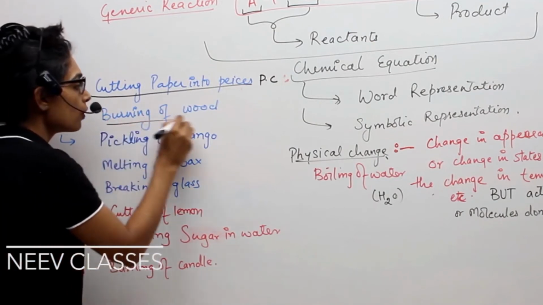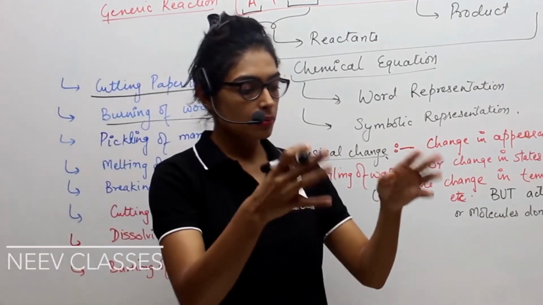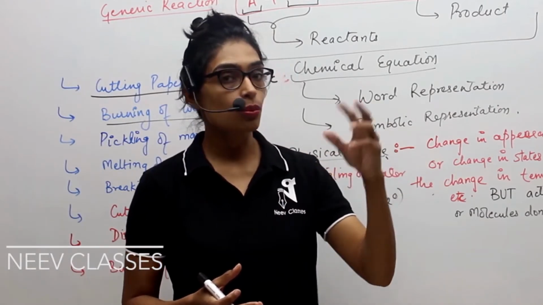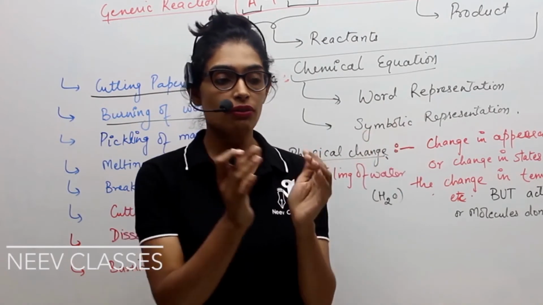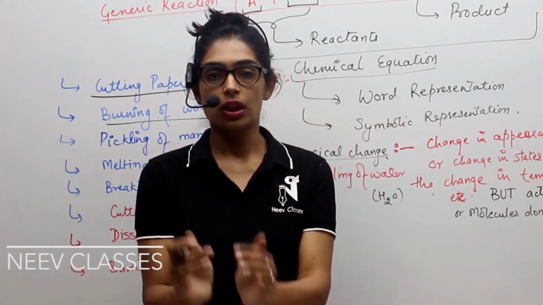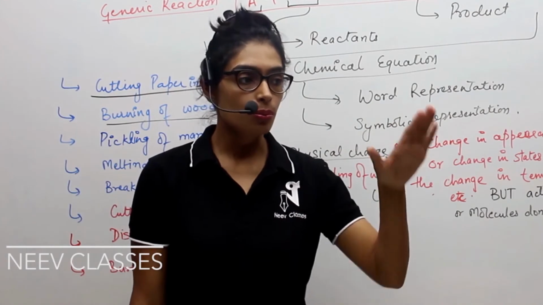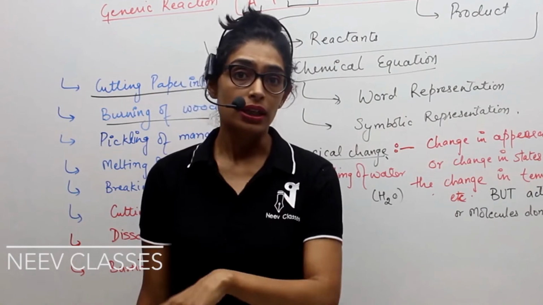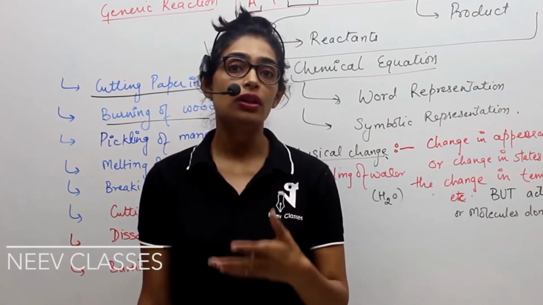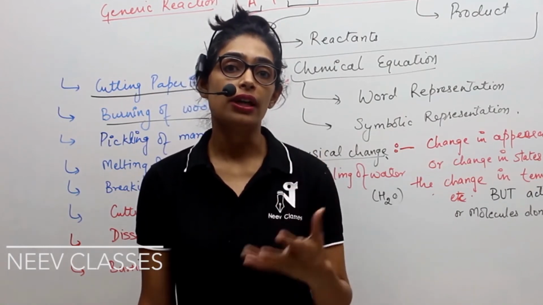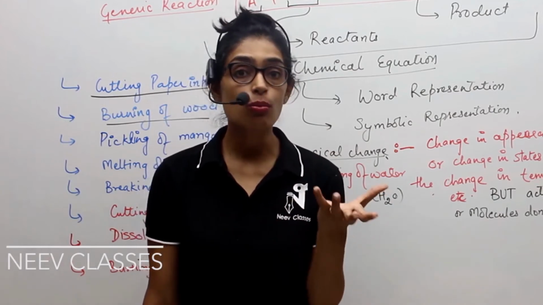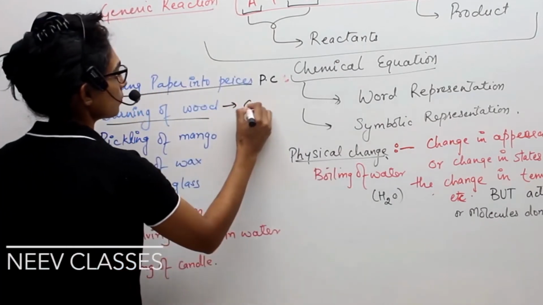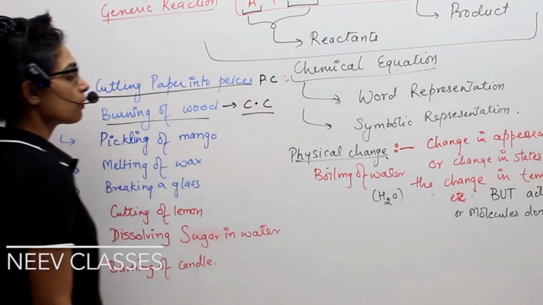Okay, burning of wood. Wood is burnt, and after burning we are left with some ashes, and a lot of smoke has gone out. So basically, you're left with ashes, smoke, and some water vapors are also released. So wood has now converted into ashes, carbon dioxide and water. This is all that has been released after the burning of wood has taken place. So your wood is no more wood. It has become ashes. So this is a chemical change. Chemical change I am mentioning with CC.